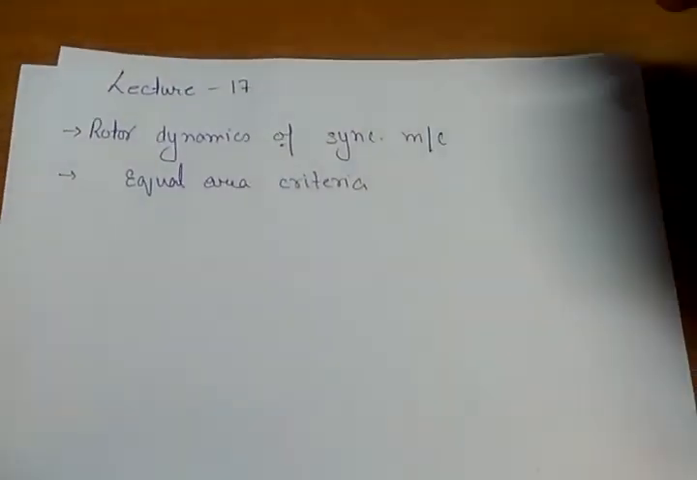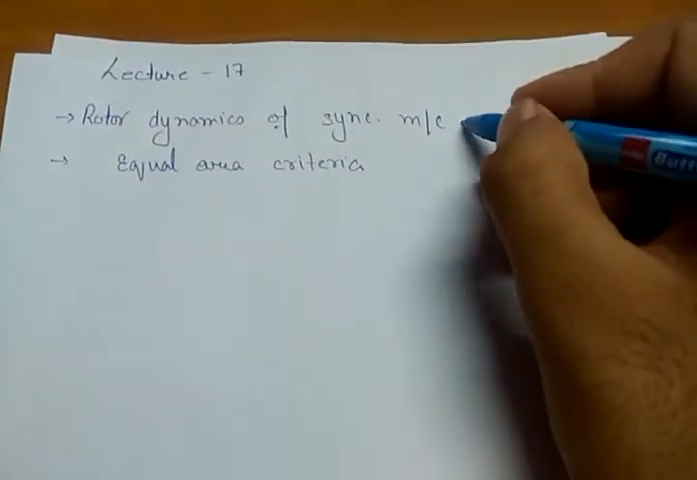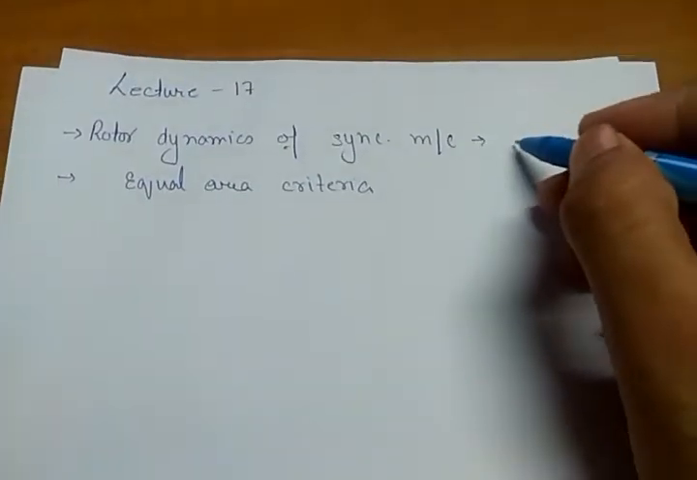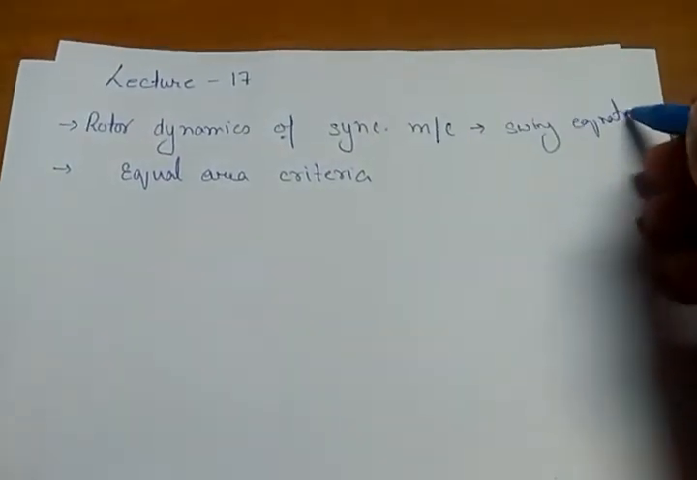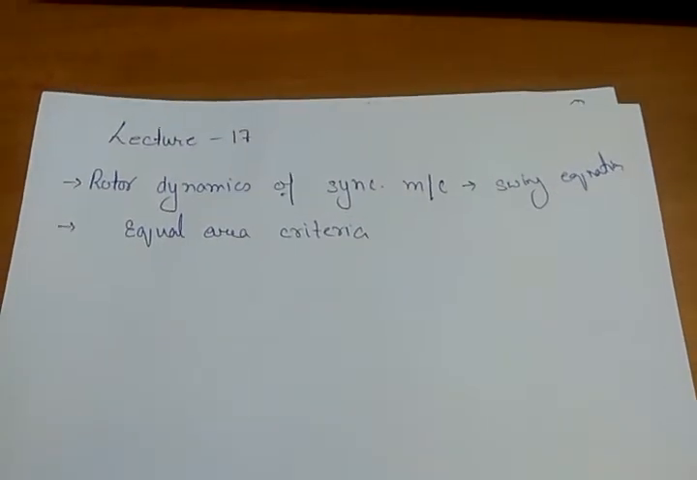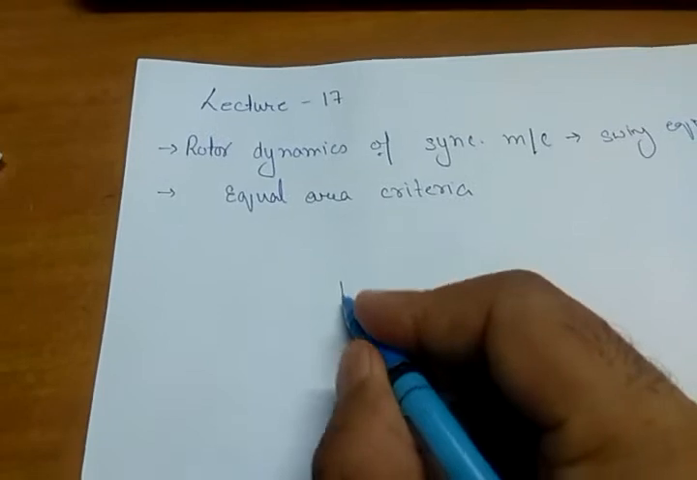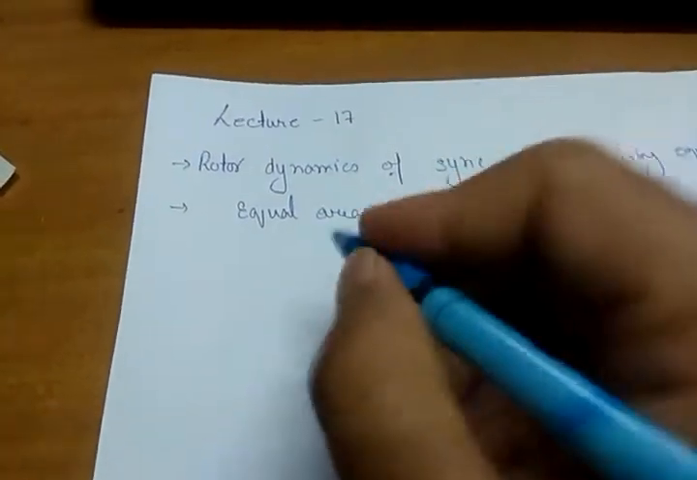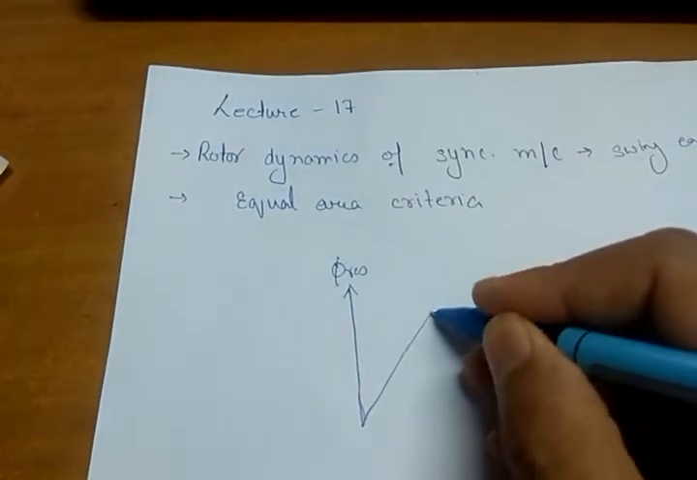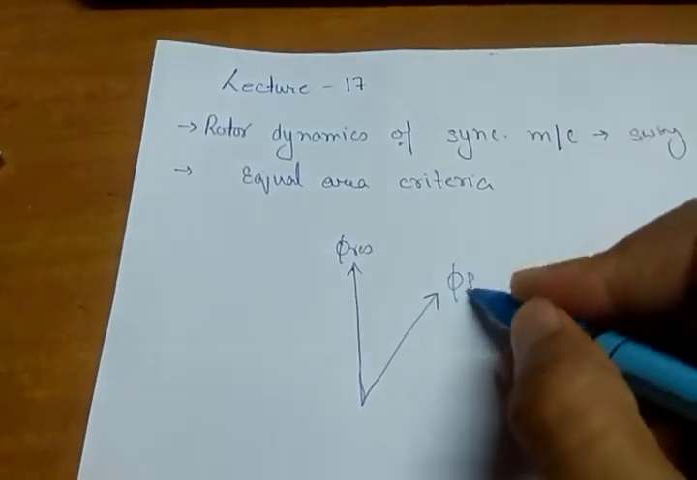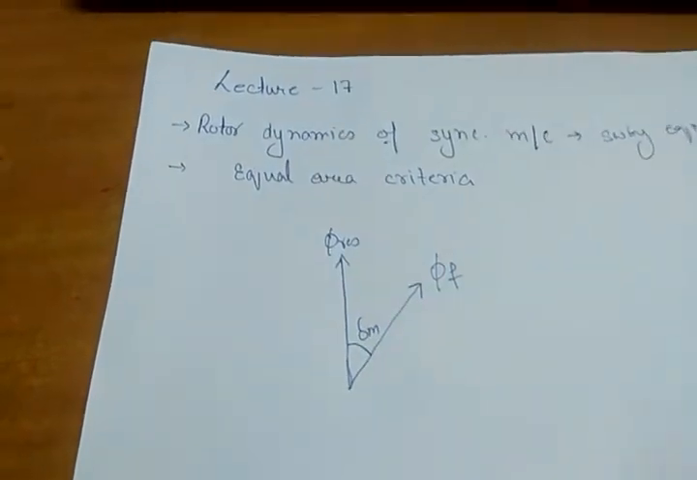So let us start with the rotor dynamics of the synchronous machine. And this rotor dynamics of the synchronous machine is nothing but the swing equation. Okay, so suppose I have two fields. This is my resultant field, phi resultant, and this is my rotor field, phi f, and the angular separation between these two fields is delta or delta m.